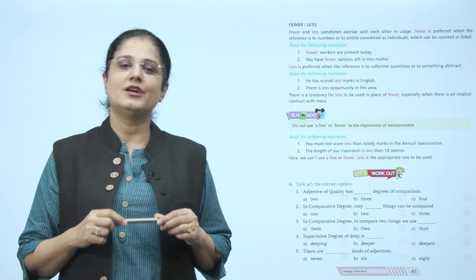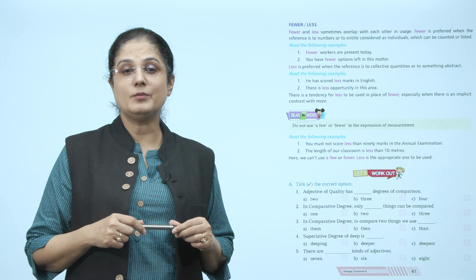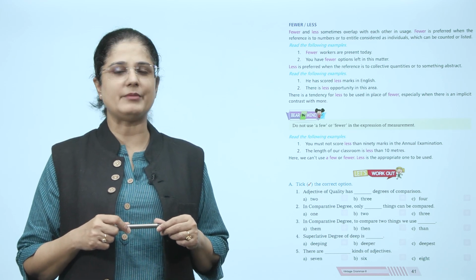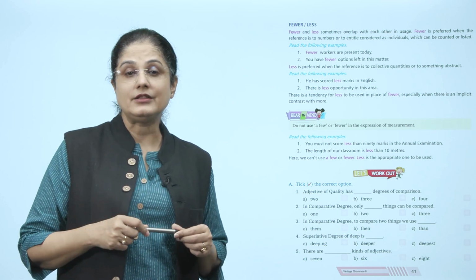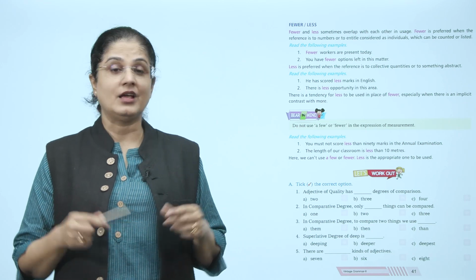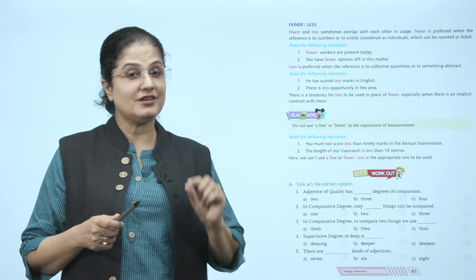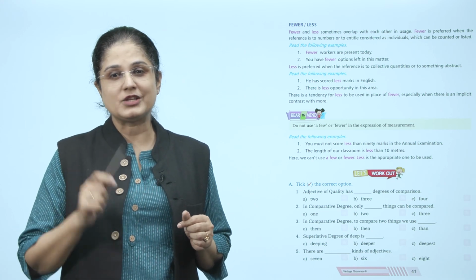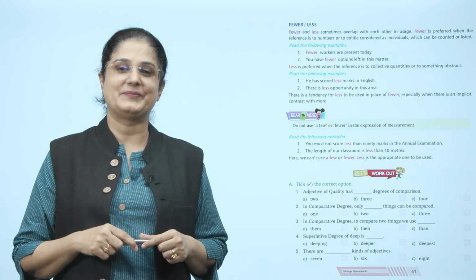Now we need to keep in mind, do not use a few or fewer in the expression of measurement. For example, you must not score less than 90 marks in the annual examination. The length of our classroom is less than 10 meters. Here, we can't use a few or fewer. Less is the appropriate one to be used.